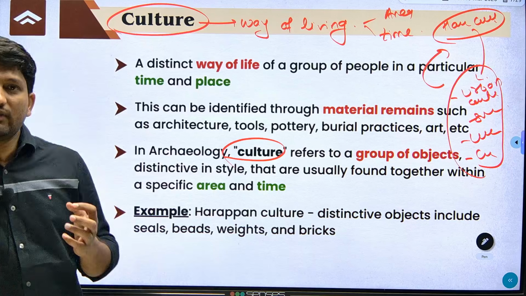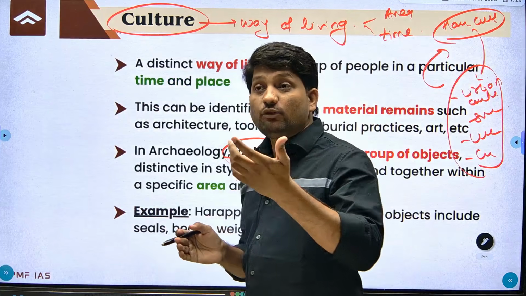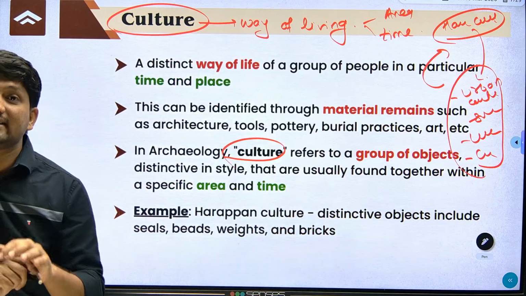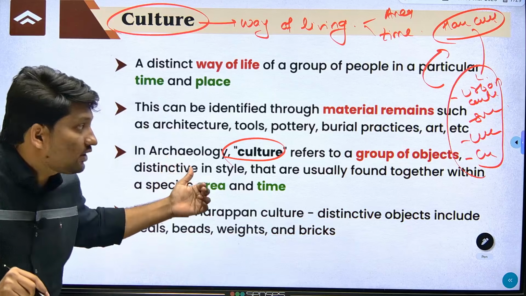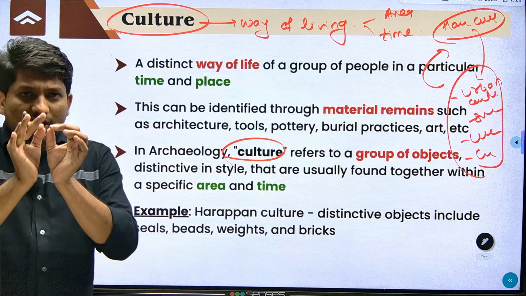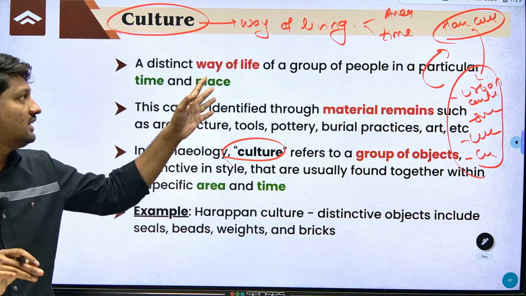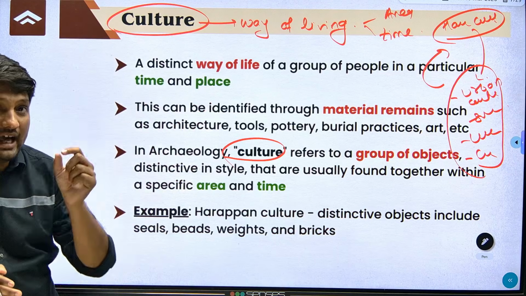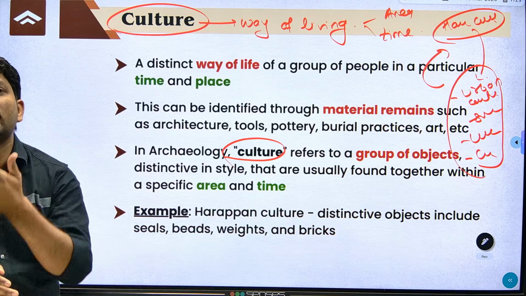If you see the Indus Valley civilization or Harappan culture archaeologically, it is identified based on the uniform size of brick, 1:2:4, the steatite seals, and the underground drainage system. Basically, in archaeology, culture refers to a group of objects which are distinctive in style and found in a particular period of time. So in general, just remember this: culture is the way of life of people in a particular area and time, and in archaeology this culture is identified based on the distinctive objects found.